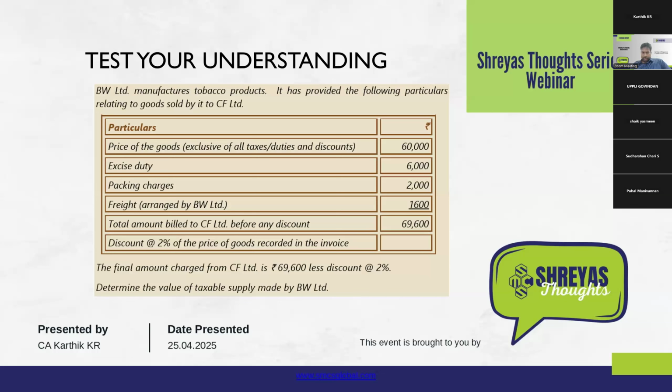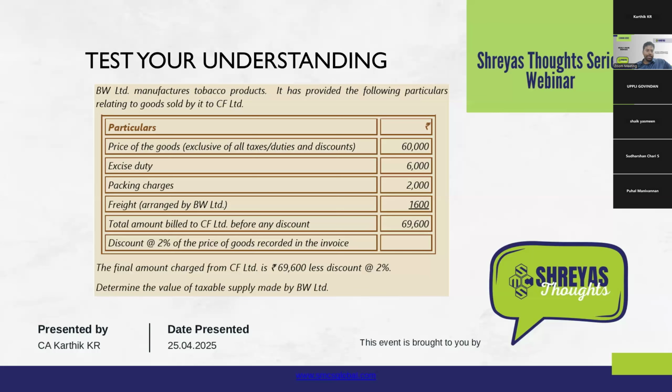Just to give an overview of what we have seen till now, this numerical illustration was posted just to see the understanding and whether there are any queries. No issue, I'll quickly go through. As per 15(1), what will be the value of supply? It is the transaction value, that is the price of goods. As per 15(2)(a), any duty or tax charged under any other act and separately levied is to be added. So this 6,000 will be added.